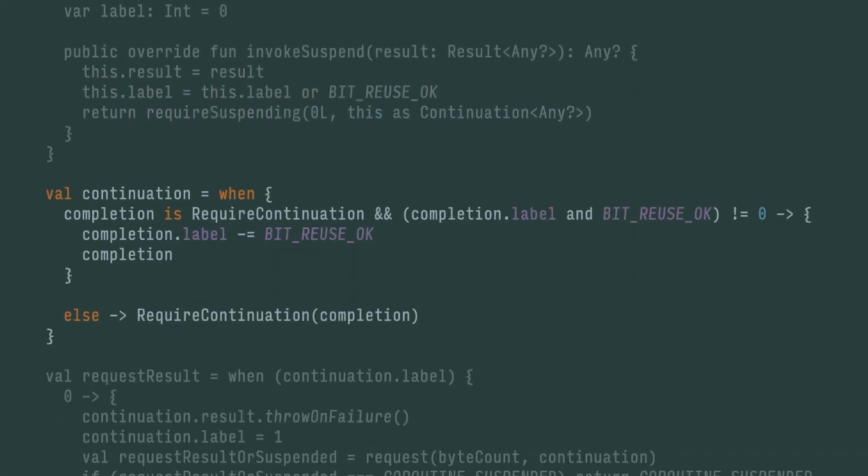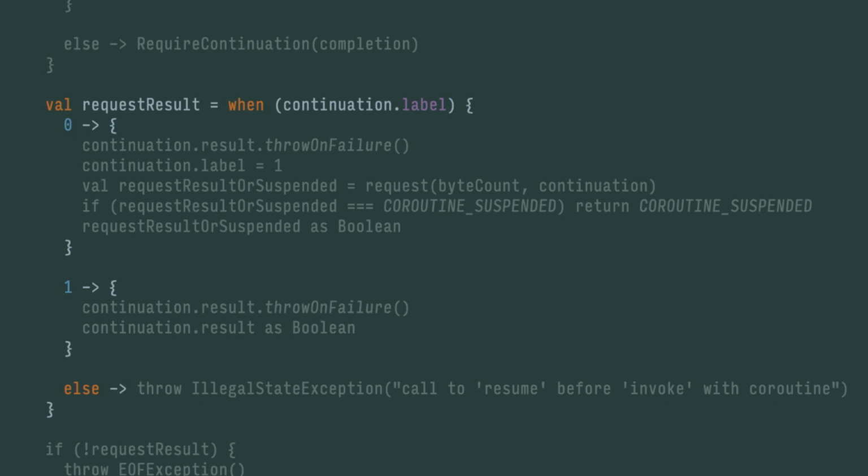There's a bunch of code to set that thing up. And then the actual state machine of the system is this big switch statement where we say, are we in the case before we've called the first suspending function? That's like the if something. We set this up, and this is going to ultimately call the suspending request function on that third line.